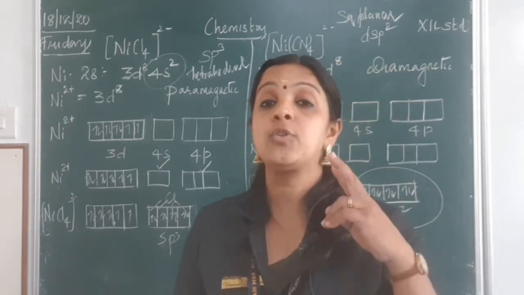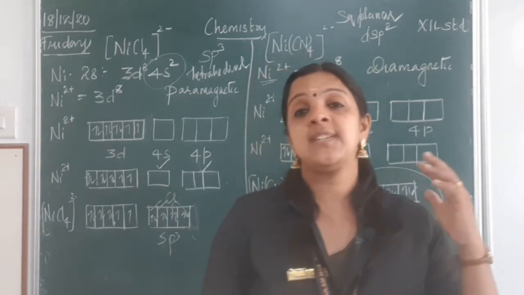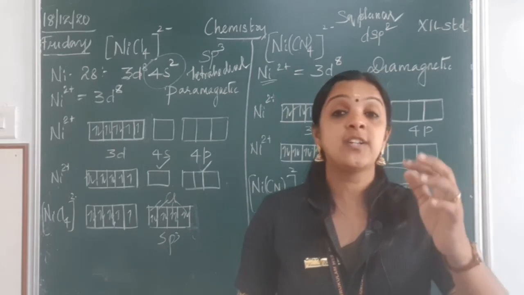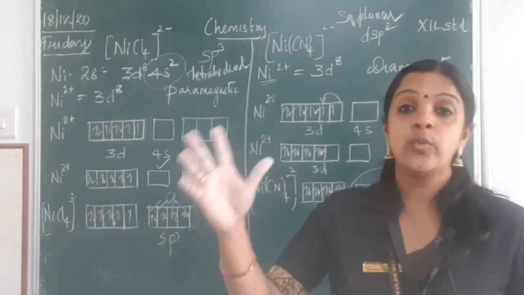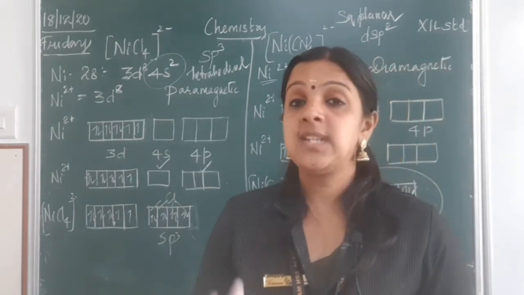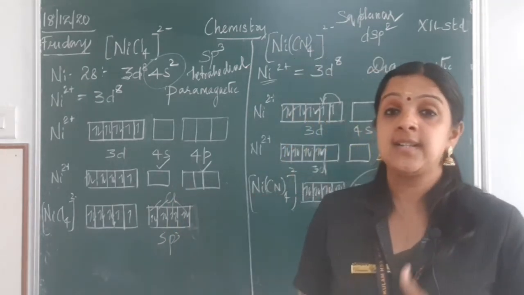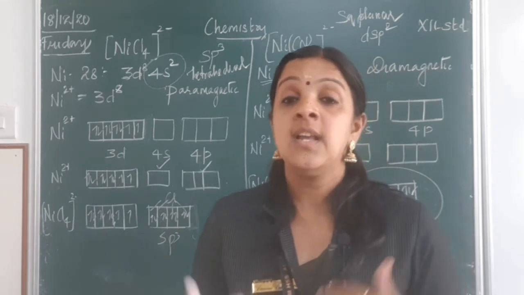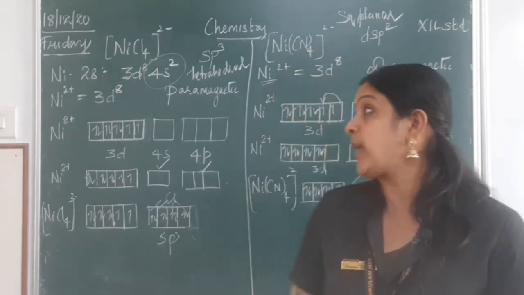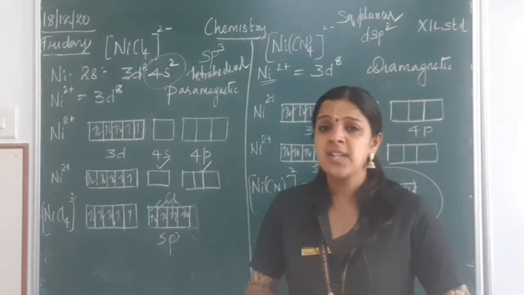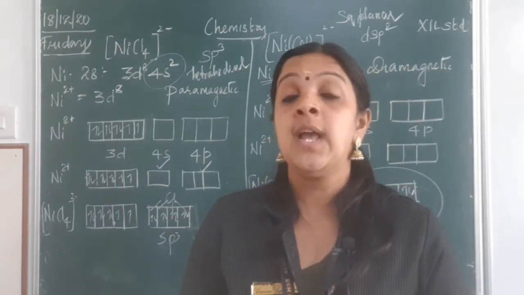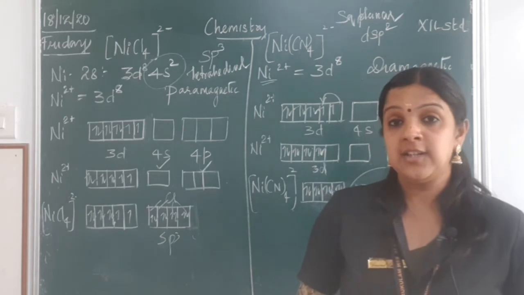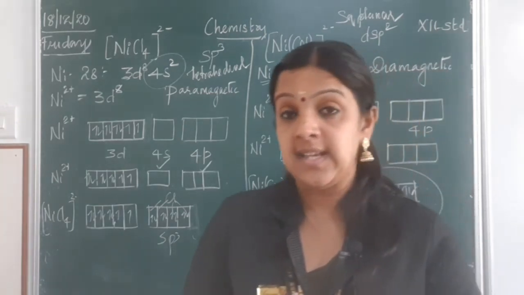Ligands have two types of character. One has a strong attractive force towards the central metal atom, or a very weak force towards the central metal atom. So, these differences, that is a strong or a weaker ligand, cannot be explained by the valence bond theory, which is given a very clear explanation by the crystal field theory, which we will be learning in the next class.